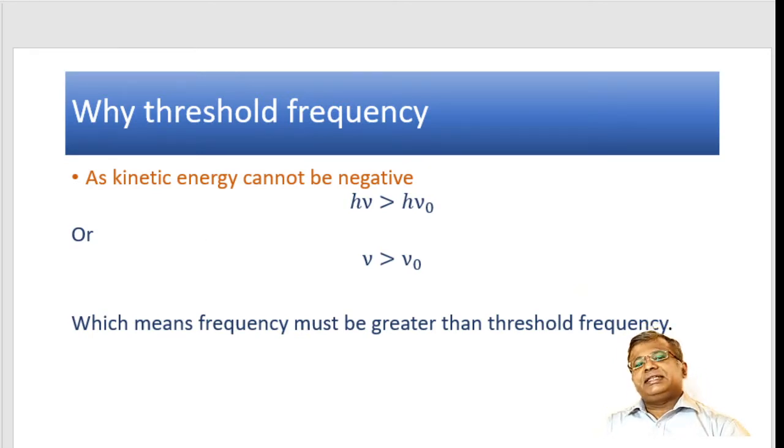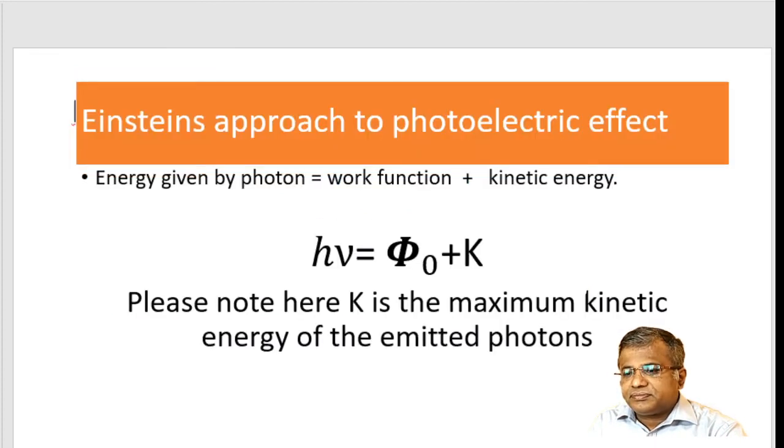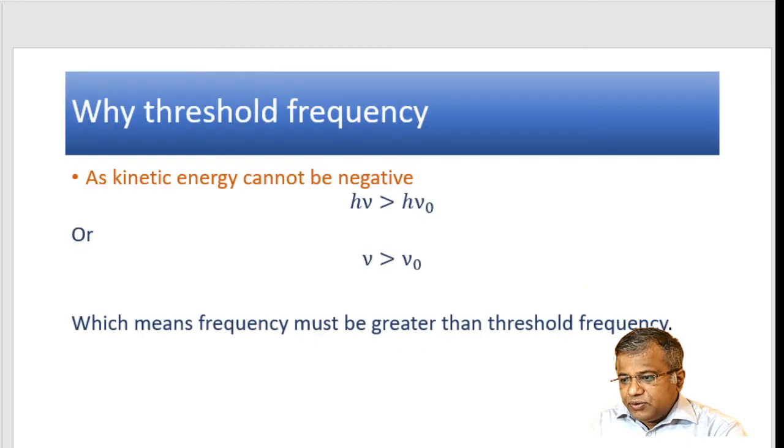Second very important thing, why should there be a threshold frequency? That was explained by Einstein. What he said is that the kinetic energy of the electrons can never be negative. You can never have a negative kinetic energy. Kinetic energy is always positive. If an electron is coming out, it means it has velocity, it has kinetic energy. So kinetic energy must be positive. It indirectly means from this particular equation, it can only be possible when h mu is greater than h mu naught.